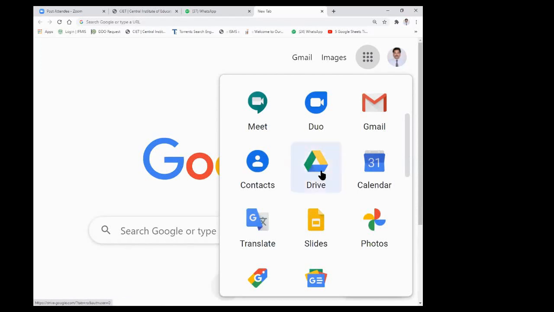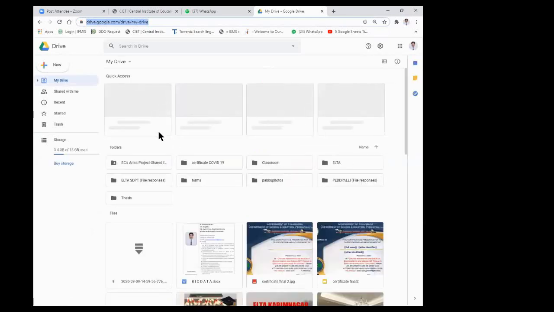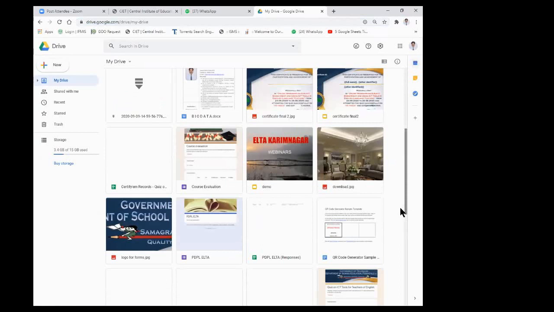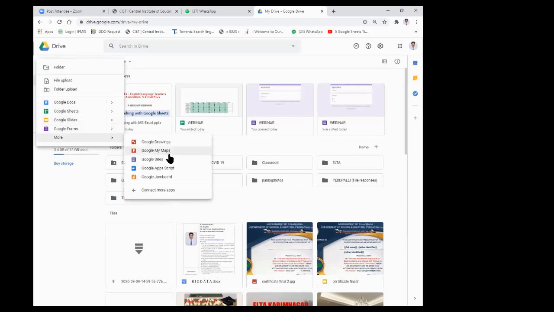So here you see the Drive is here, and we can go to this Drive directly. If I click on Drive, this is my Google Drive. In this Google Drive we can see what files or applications are in my Google Drive. Different things are there. In this Google Drive itself, you see on the left side topmost corner, New is here. If I press this New button, different options are there: Google Docs, Google Sheets, Google Slides, Google Forms, and more: Drawings, Maps, Sites, etc.